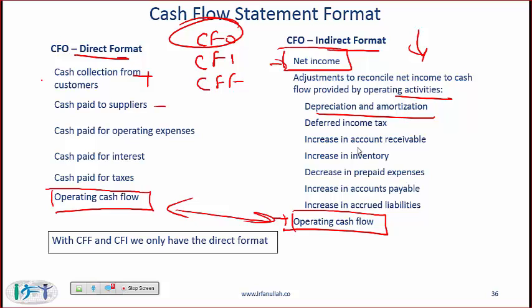And similarly, you need to make adjustments for, let's say, the gain on sale of equipment, which is not a cash flow and it also isn't an operating activity, but it is included in net income. So you need to adjust out those items. Any changes in inventory or receivables and so on also need to be adjusted.